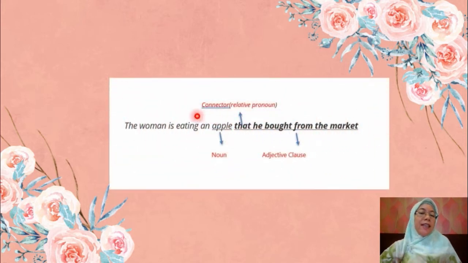Okay, let's see another example. The woman is eating an apple that he bought from the market. Apple is the noun. That is the connector, the relative pronoun. He bought from the market is the adjective clause. So that he bought from the market is an adjective clause.